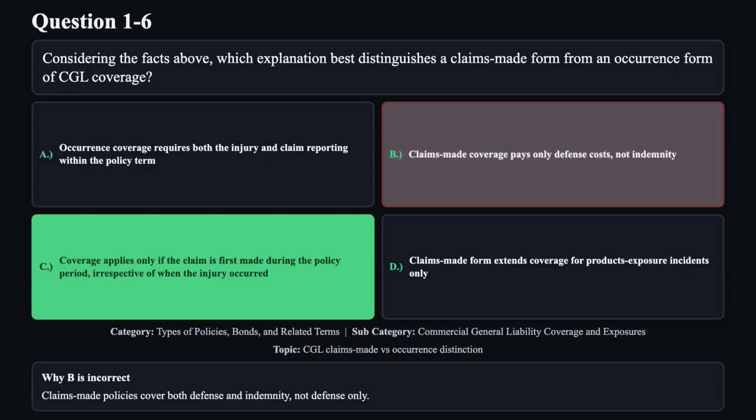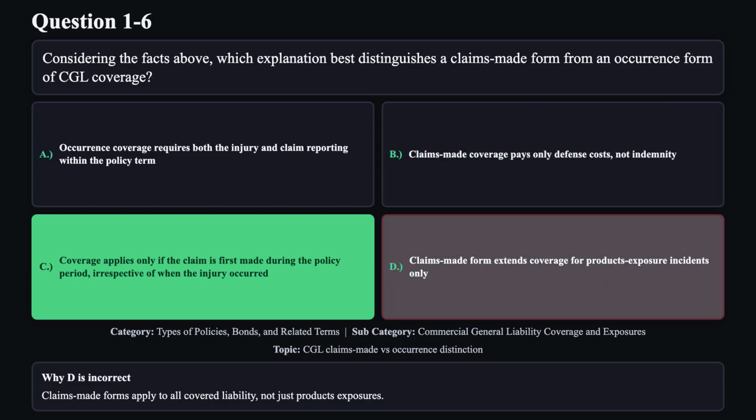Claims-made policies cover both defense and indemnity, not defense only. Reason D is not correct. Claims-made forms apply to all covered liability, not just products exposures.